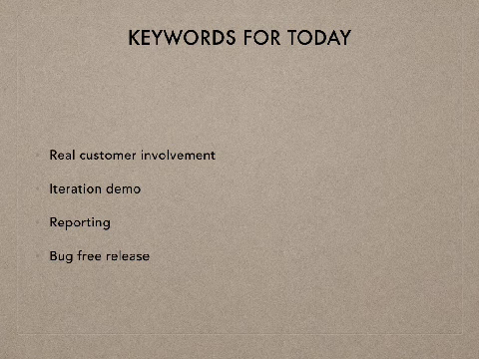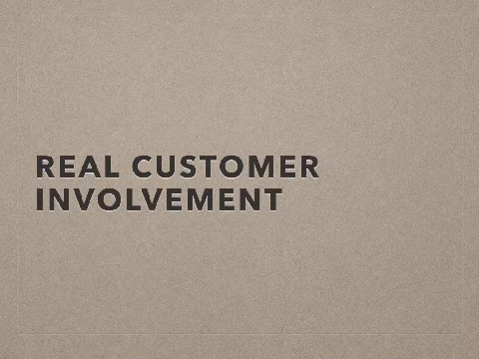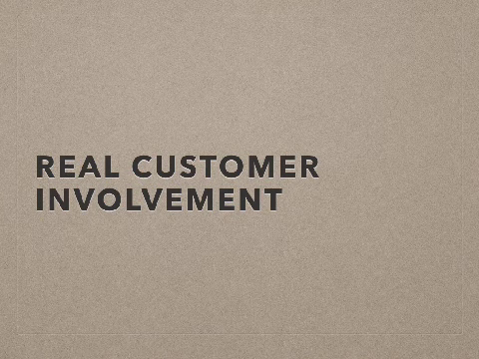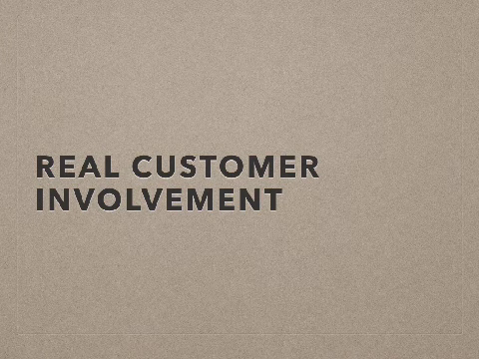Now the first keyword for today is real customer involvement. In agile development, we see that there is an on-site customer always available in the development space. Whatever they want, they tell as a feature required in the software. That is what is developed by the agile development team. So every time the development team starts working on something, it is suggested by the on-site customer. So it is expected that the on-site customer has real good knowledge of what is required by the client.